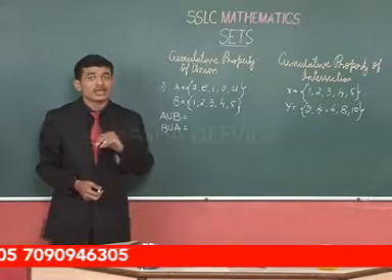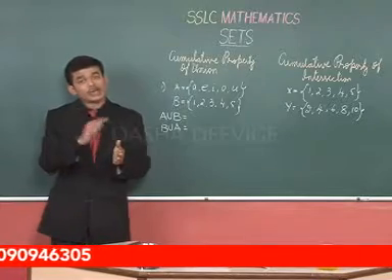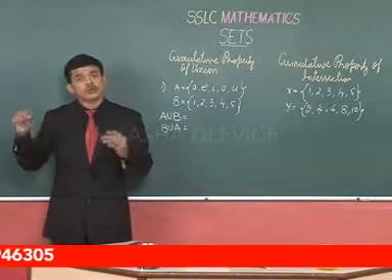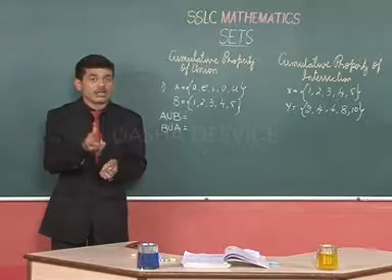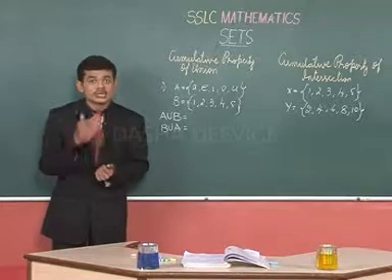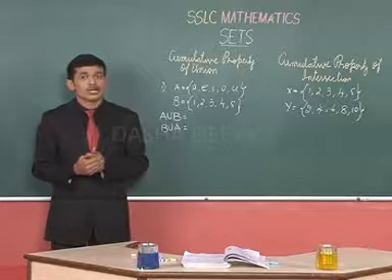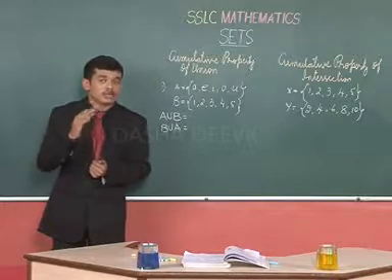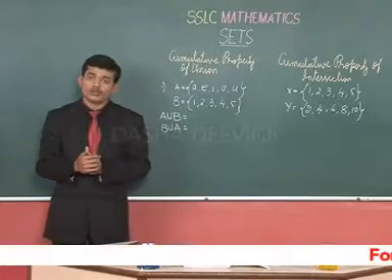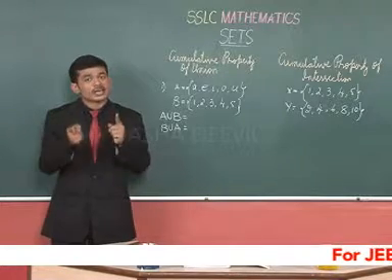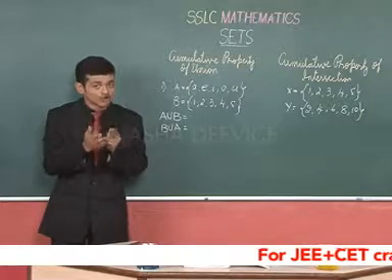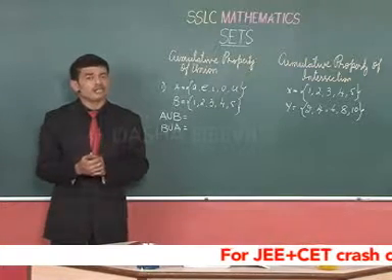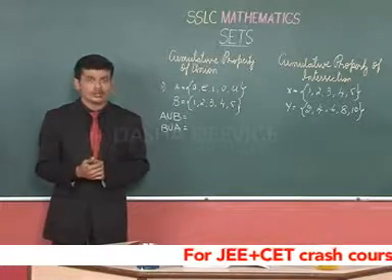That means that in case of addition, A plus B is equal to B plus A. There is no change when you interchange the numbers in arithmetic. Similarly, here A union B will be equal to B union A. When you exchange these sets and use the union operation, there won't be any change.